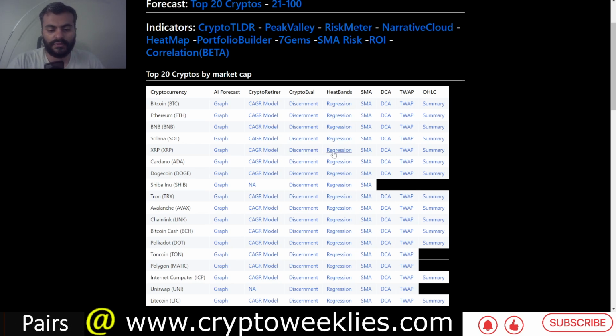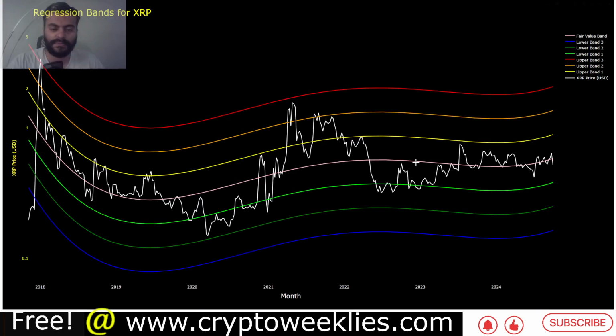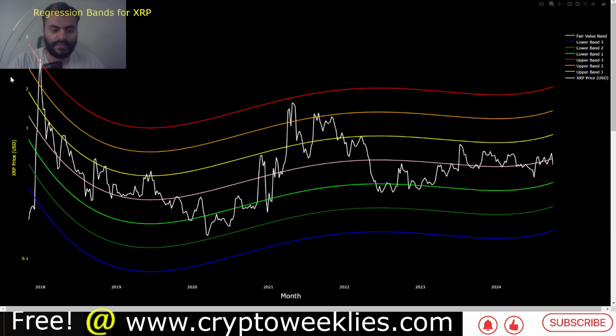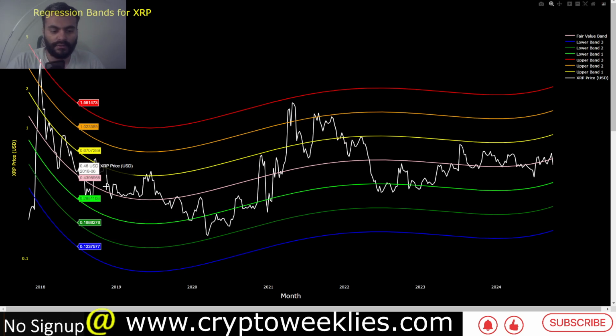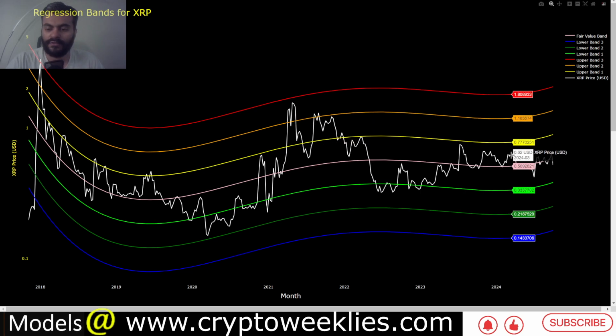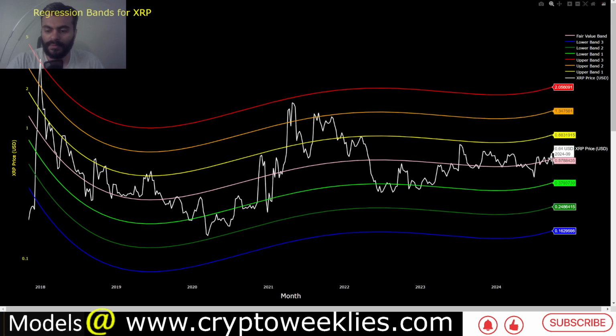So in terms of the regression analysis for XRP's current price, this is again the weekly price, the same price, but on top of this weekly price are these polynomial regression functions wrapped around them. The base function is the line in pink. On top are the 3 standard deviation residuals to the upside and 3 standard deviation residuals to the downside, which encapsulate the same phenomenon.